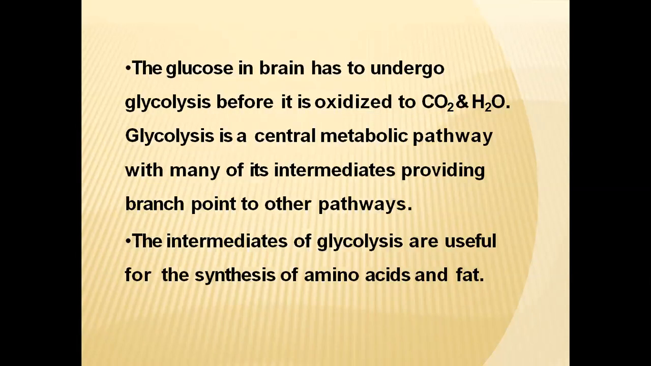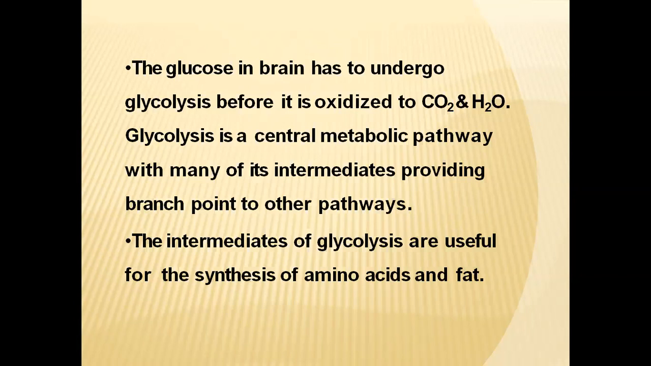The glucose in the brain has to undergo glycolysis before it is oxidized to carbon dioxide and water. Glycolysis is a central metabolic pathway with many of its intermediates providing branch points to other pathways. So the intermediates of glycolysis are useful for the synthesis of amino acids and fats. That's why the pathways are said to be amphibolic.